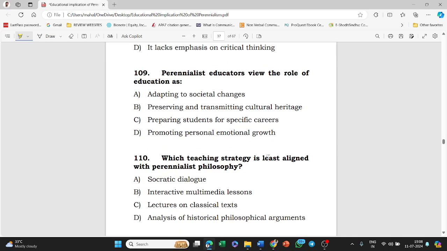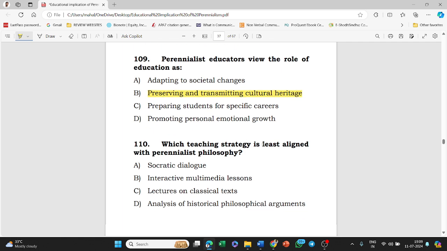Next question is: perennialist educators view the role of education as adapting to societal changes, preserving and transmitting cultural heritage, preparing students for specific careers, or promoting personal emotional growth. The answer to this question is option B, that is preserving and transmitting cultural heritage.